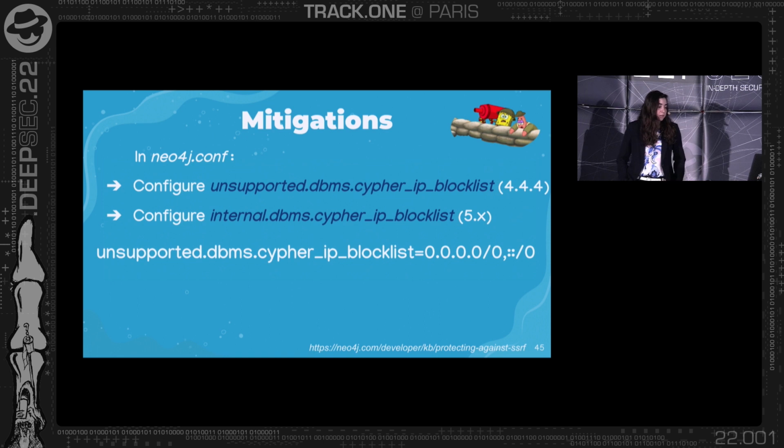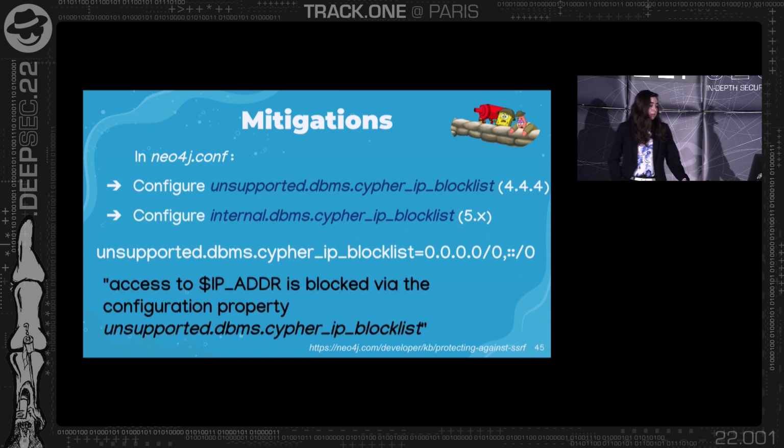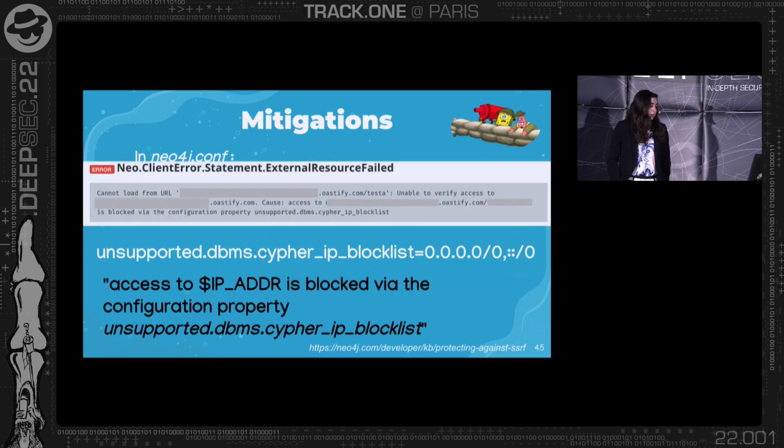So you can define a range of IPs, and if the attacker tries to inject with an IP that is in this specific block list, the injection will be blocked. It supports IPv4 and IPv6. And this is an example of a message that you will get if an attacker tries to leak data with LOAD CSV, but you defined the block list correctly. So this was my attempt when I tried to leak data with LOAD CSV after I configured my Neo4j database with this new configuration. It was blocked by the configuration property that I told you previously.